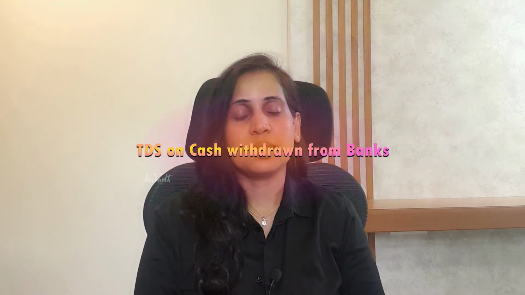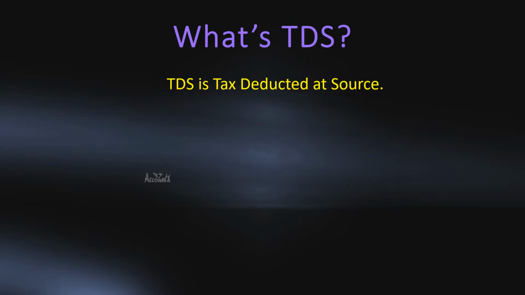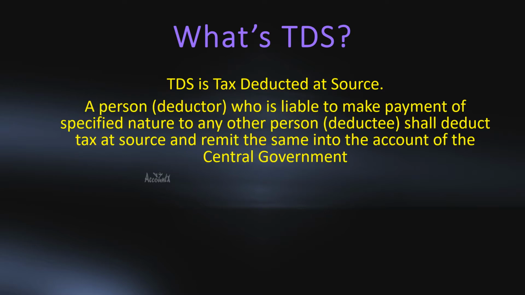Hello and welcome. Today let's explore the topic TDS on cash withdrawals from banks. First, let's see what's TDS. TDS is tax deducted at source. A person, also known as deductor, who is liable to make payment of specified nature to any other person, deductee, shall deduct tax at source and remit the same into the account of the central government.